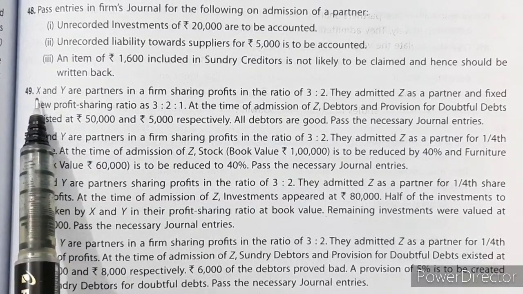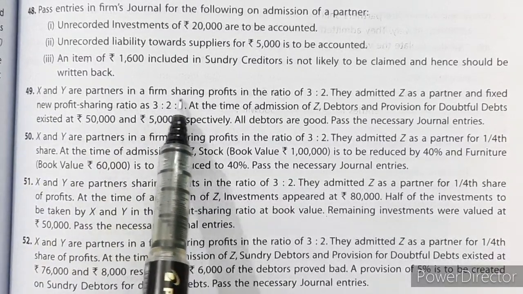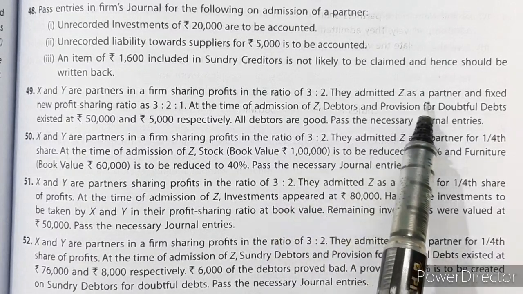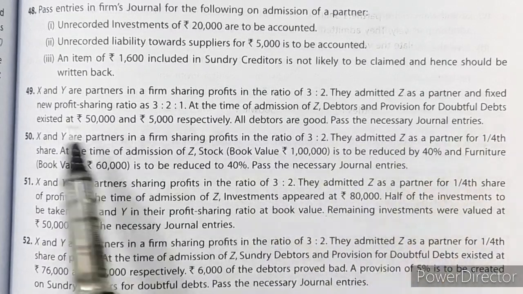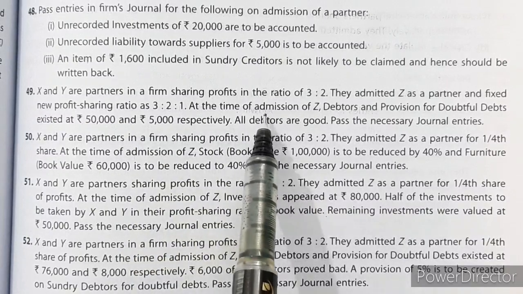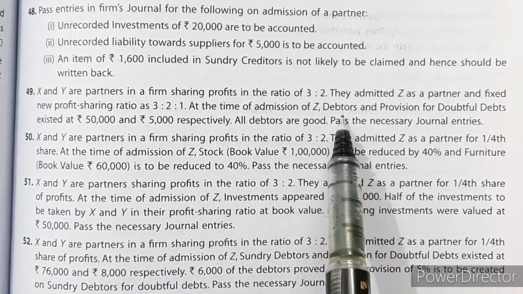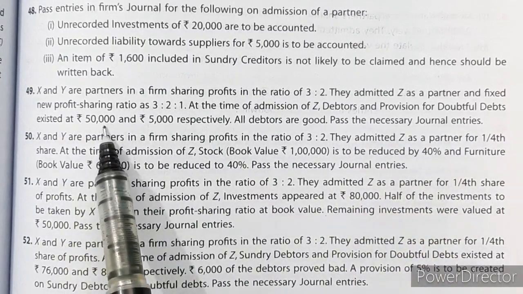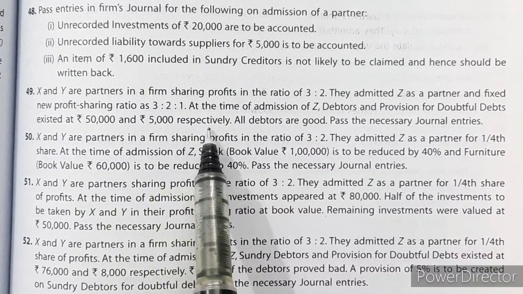Question number 49. X and Y are partners in a firm sharing profits in the ratio of 3:2. They admitted Z as a partner and fixed a new profit sharing ratio as 3:2:1. At the time of admission of Z, debtors and provision for doubtful debts existed at rupees 50,000 and rupees 5,000 respectively.